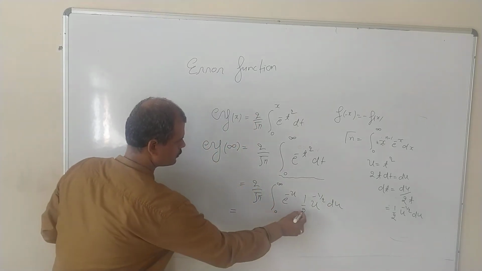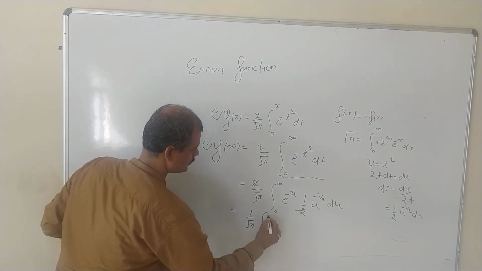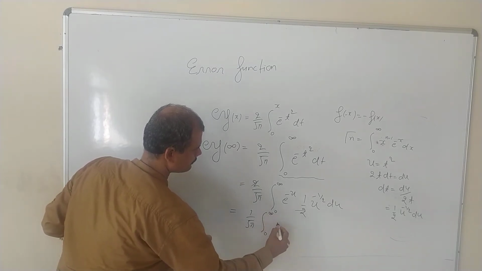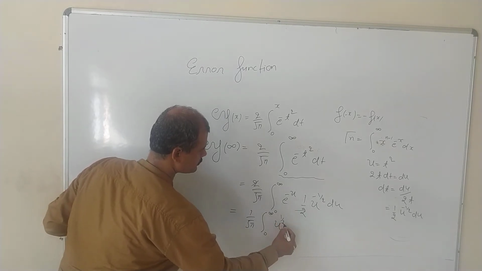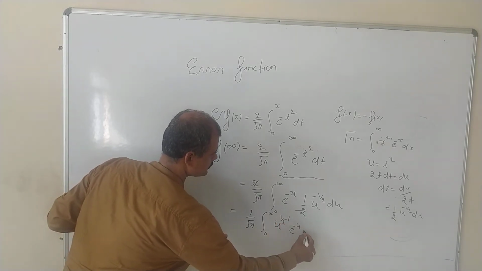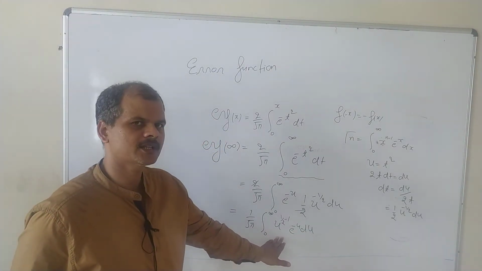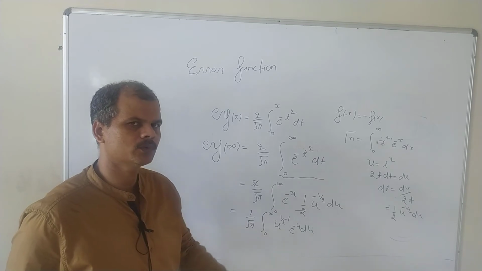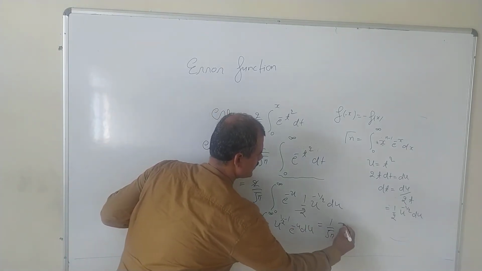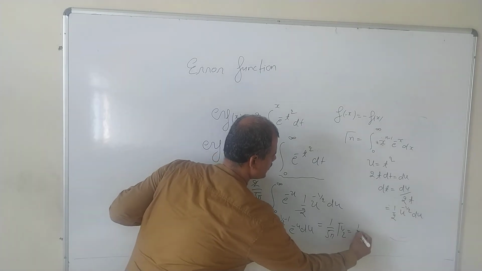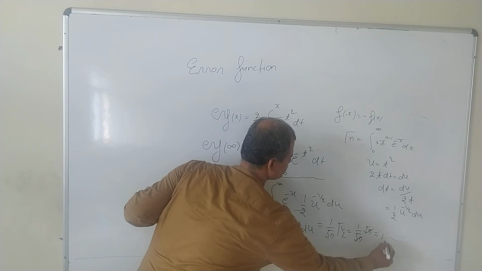So the 2s cancel and we get 1 upon root pi, integral from 0 to infinity, and u power I can write as half minus 1, e power minus u du. See, we got the gamma function form. This is gamma half, and gamma half equals root pi. So we get 1 upon root pi times root pi. Root pi cancels, and we get 1.